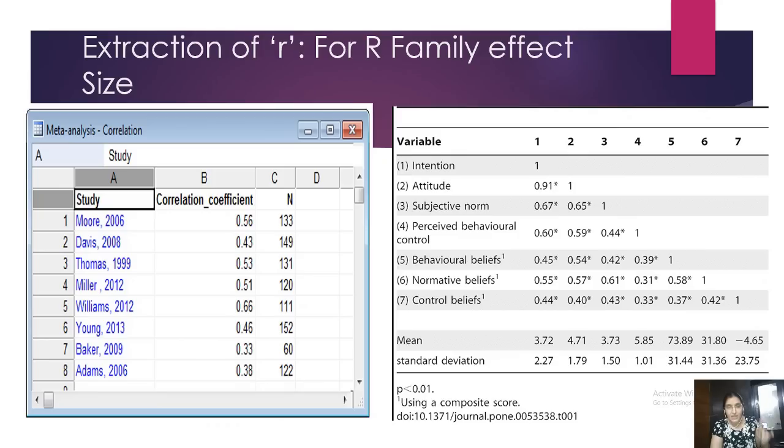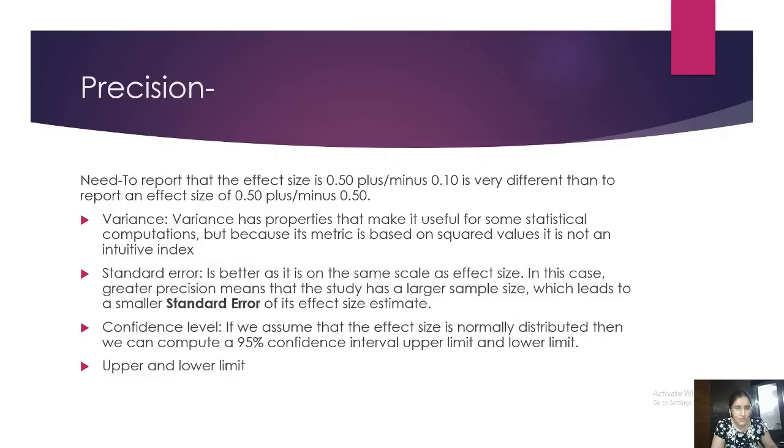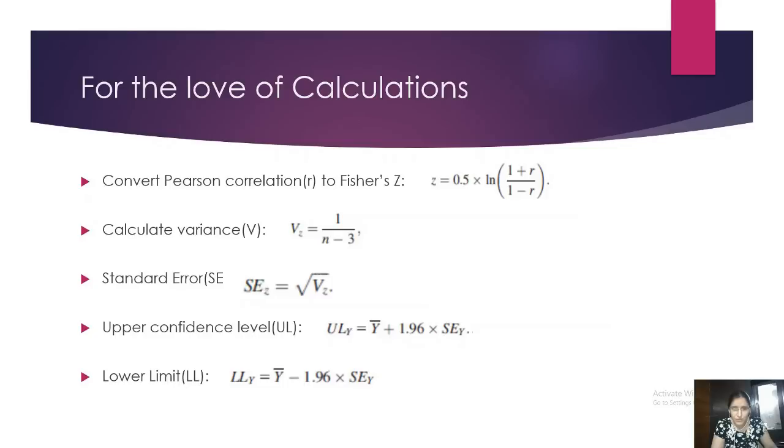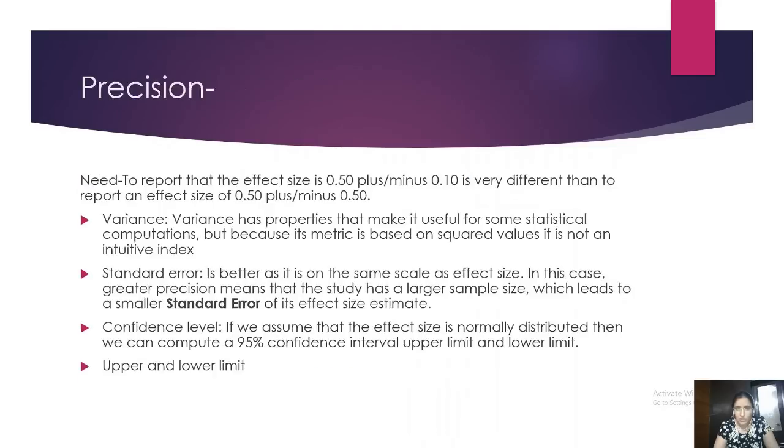I'm right now telling you the calculations only of the R family. So you have all the values. These are all the formulas of all the values. I hope you have understood what is variance, what is standard error, upper limit, lower limit, and the summative effect size. Now, as per Cohen, finally when you do all these formulas and you get a final effect size, I'll tell you what I'm talking about.